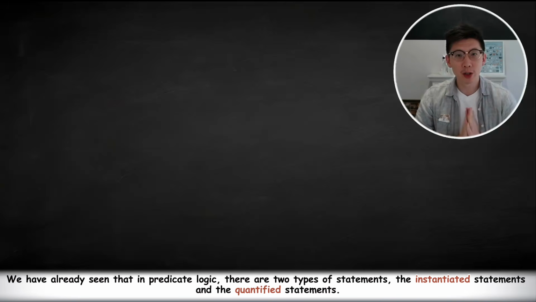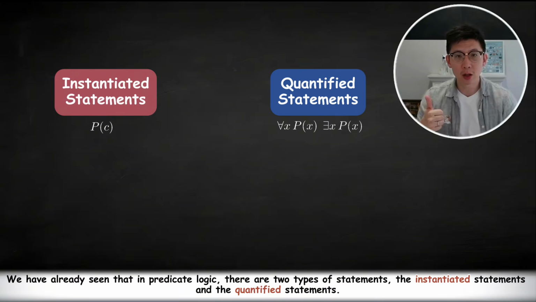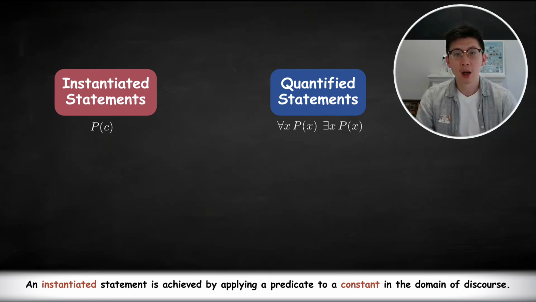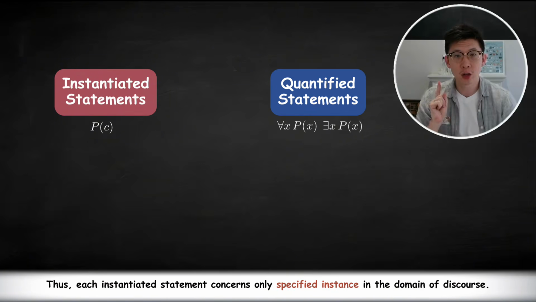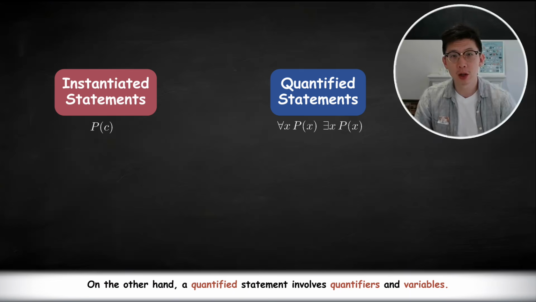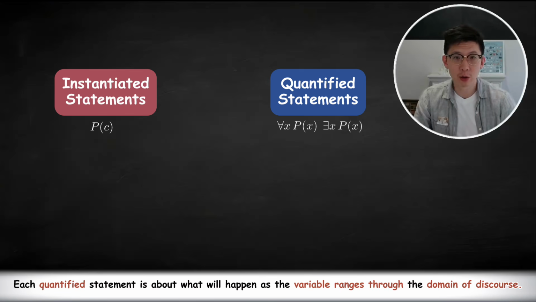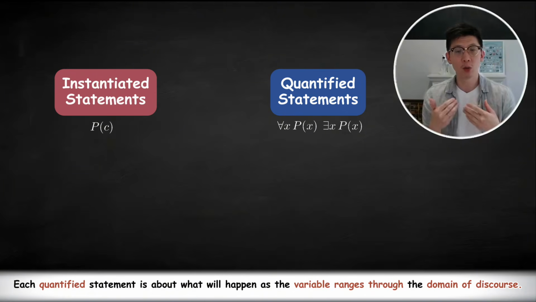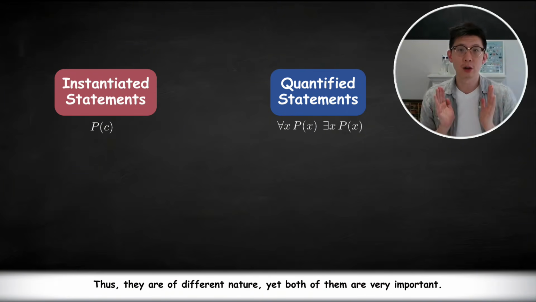Hi everyone, we have already seen that in predicate logic, there are two types of statements: the instantiated statements and the quantified statements. An instantiated statement is achieved by applying a predicate to a constant in the domain of discourse. Thus, each instantiated statement concerns only a specified instance in the domain of discourse. On the other hand, a quantified statement involves quantifiers and variables. Each quantified statement is about what will happen as a variable ranges through the domain of discourse. Thus, they are of different nature, yet both of them are very important.